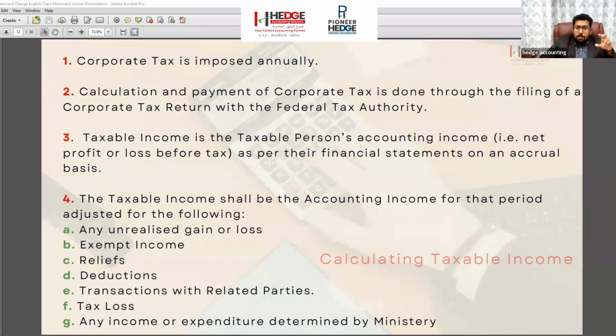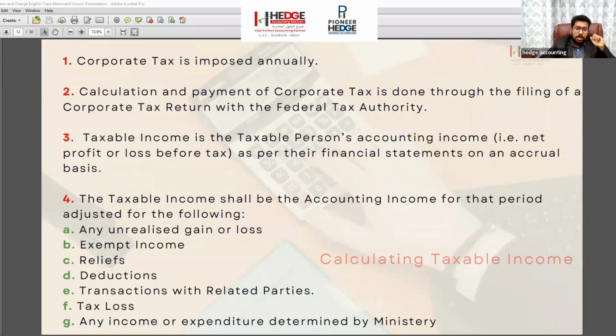Then how will we calculate this income? The tax is applicable on the net income. So net income is not the sales figure. We will be adjusting many expenses, deductions, unrealized income, exempt income, many things we will adjust with our sales. Then only we will arrive at the net income.